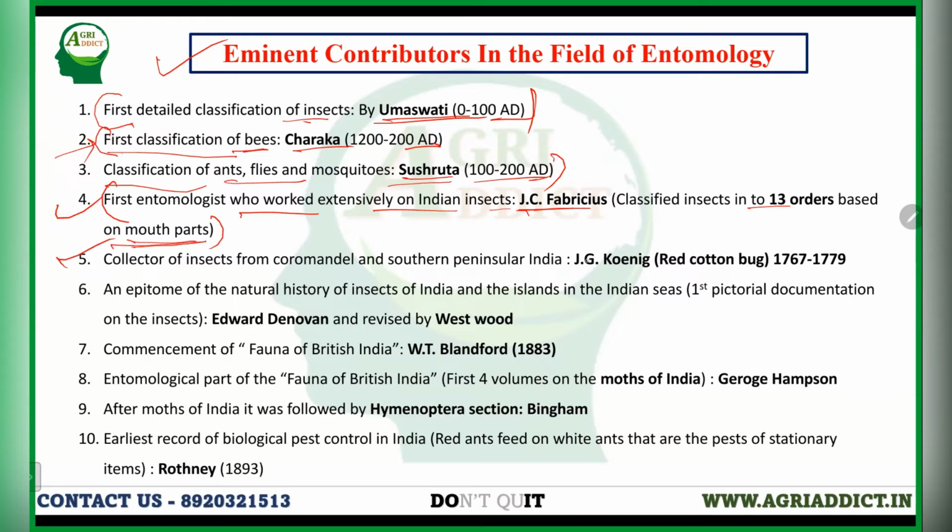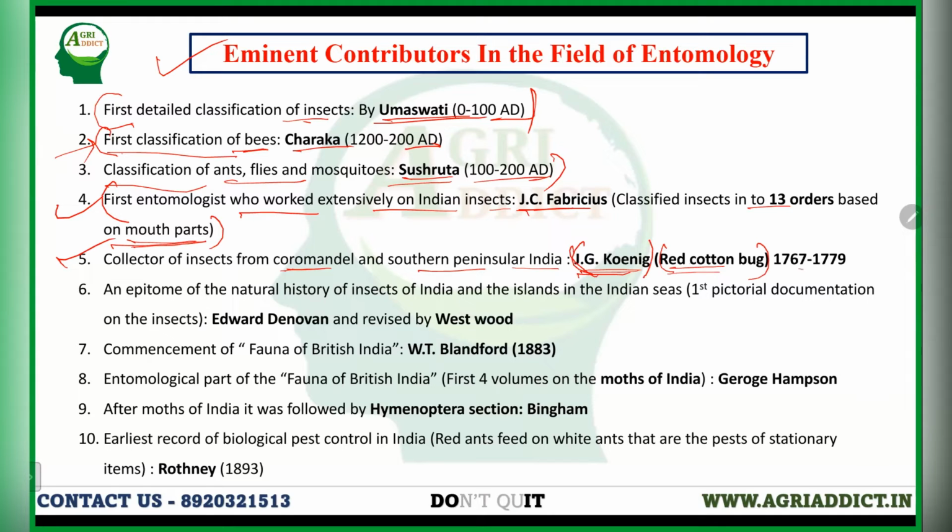And J.G. Koenig, a prominent entomologist, he first collected different insects from the Coromandel coastal area and from southern peninsular India. And the famous and notorious red cotton bug, Dysdercus koenigi, its scientific name, was discovered by him, and the species name, koenigi, was named after him